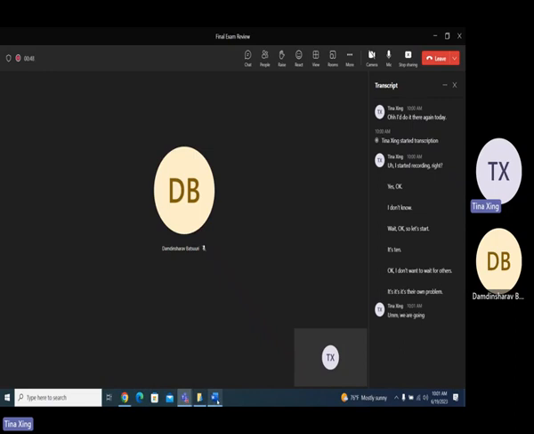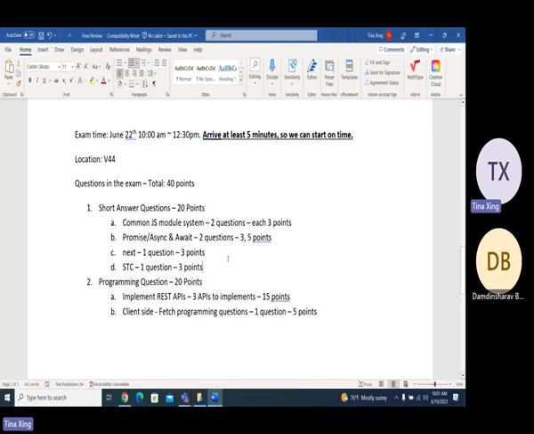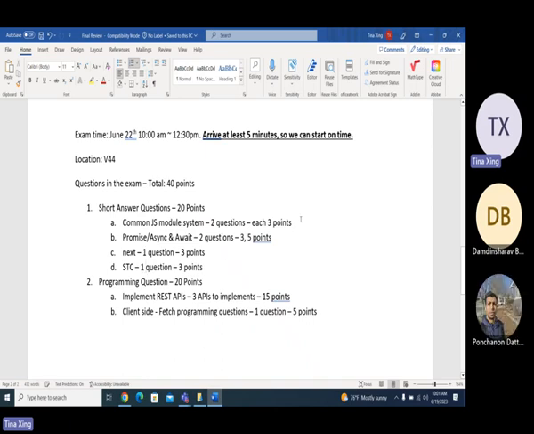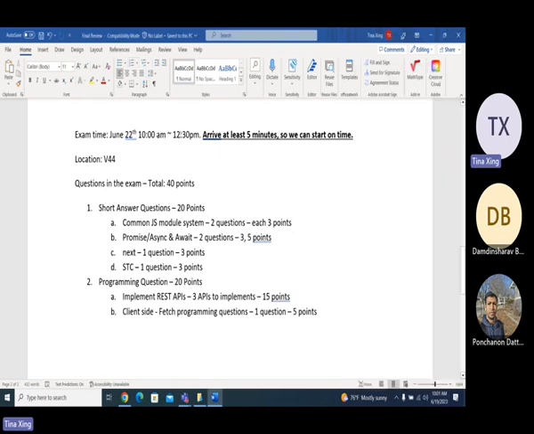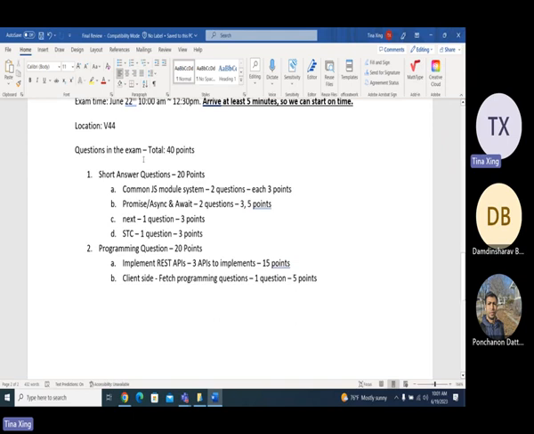We are going to have a final exam review today, and if we still have time in the morning, I will do it in the morning, and otherwise I will do it in the afternoon. Suppose some students have problems with how to do the login and logout. I can show you how to do it from scratch. So the exam is going to be this Thursday, depending on how it goes.